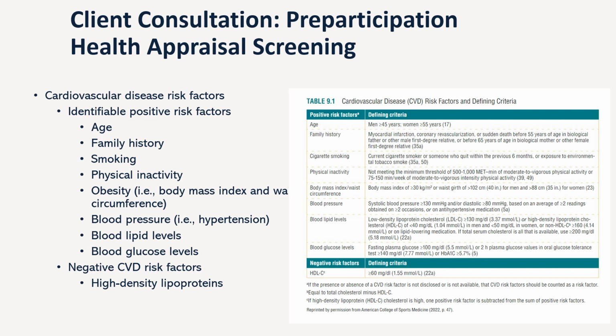A heart-healthy diet helps control weight, blood pressure, cholesterol levels, and blood sugar, all of which contribute to cardiovascular health. Normal blood pressure. Having blood pressure within the normal range, with systolic pressure below 120 millimeters of mercury and diastolic pressure below 80, is considered a protective factor against CVD. Maintaining healthy blood pressure reduces strain on the heart and blood vessels.